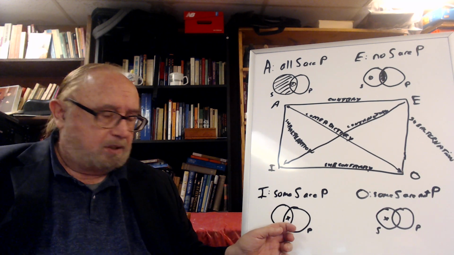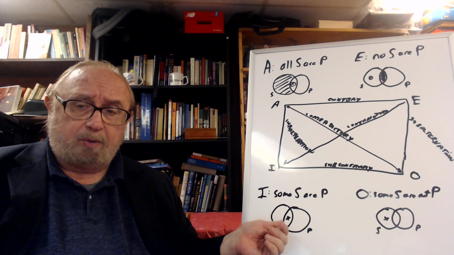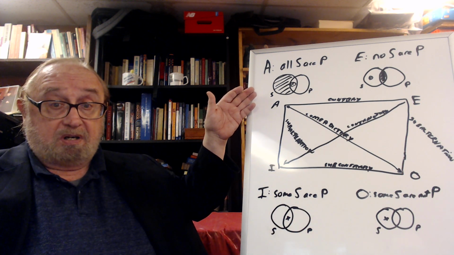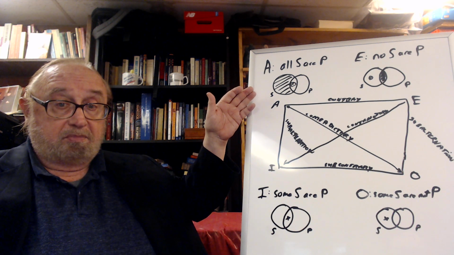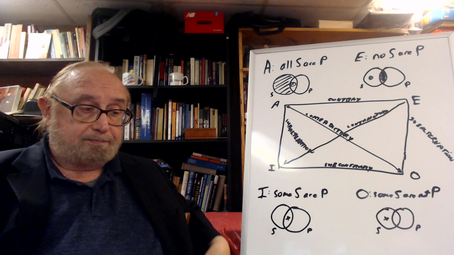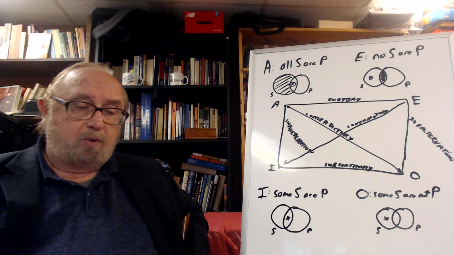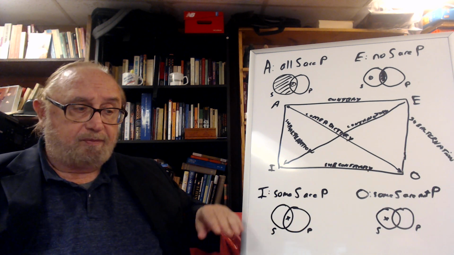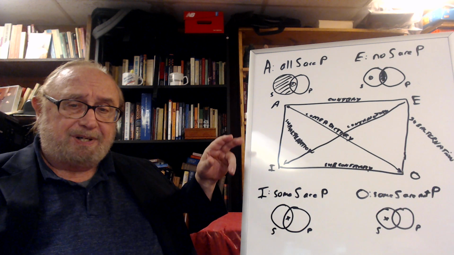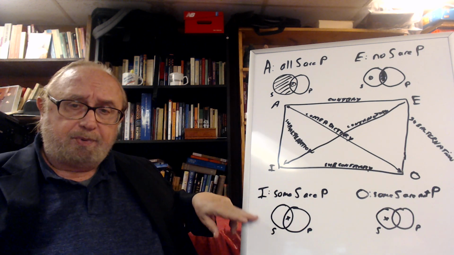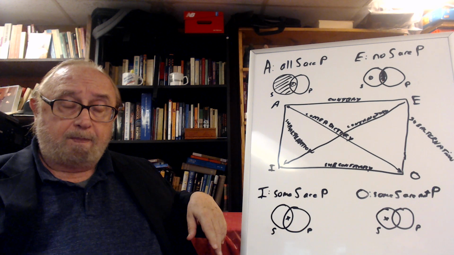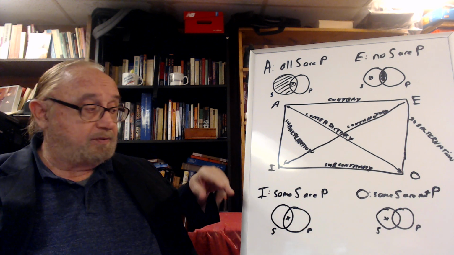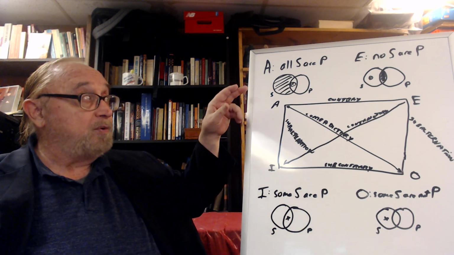Anyway, some dogs have black hair, meaning there's at least one dog which has black hair. But that tells you nothing about the other dogs. Nothing at all. So that's why we say the truth flows down, but truth doesn't flow up, because you can't tell the universal from the truth of a particular. Right? However, falsehood flows up. If it's false that some S are P, then obviously it would be false that all S are P.